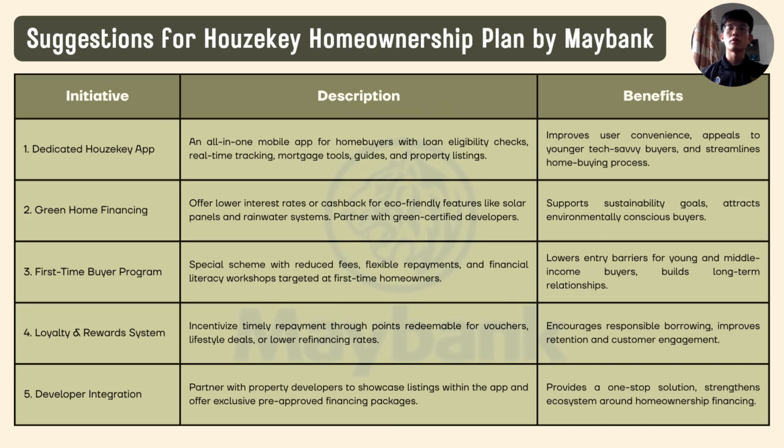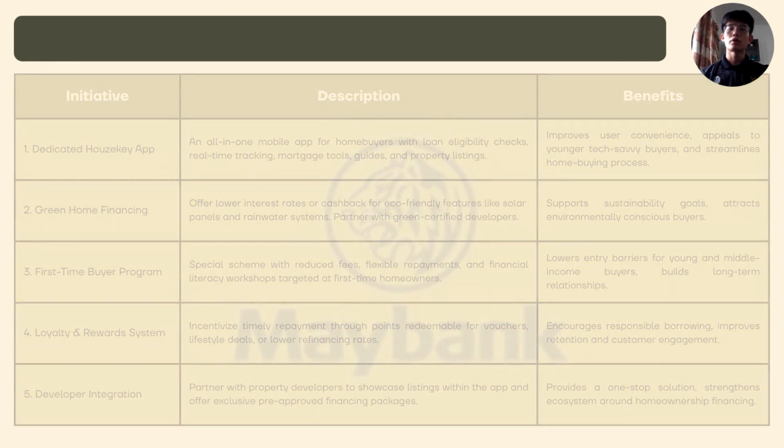Next, we recommend a loyalty program to reward responsible borrowers. Features could include points for on-time payment, vouchers or interest discounts, and preferential offers on refinancing or future loans. This not only promotes financial responsibility but also builds long-term customer loyalty. Finally, by partnering closely with property developers, Maybank can offer an end-to-end solution: display available properties in the app, offer pre-approved loan packages, and align project launches with financing promotions. This will make the home buying journey simpler and more integrated.